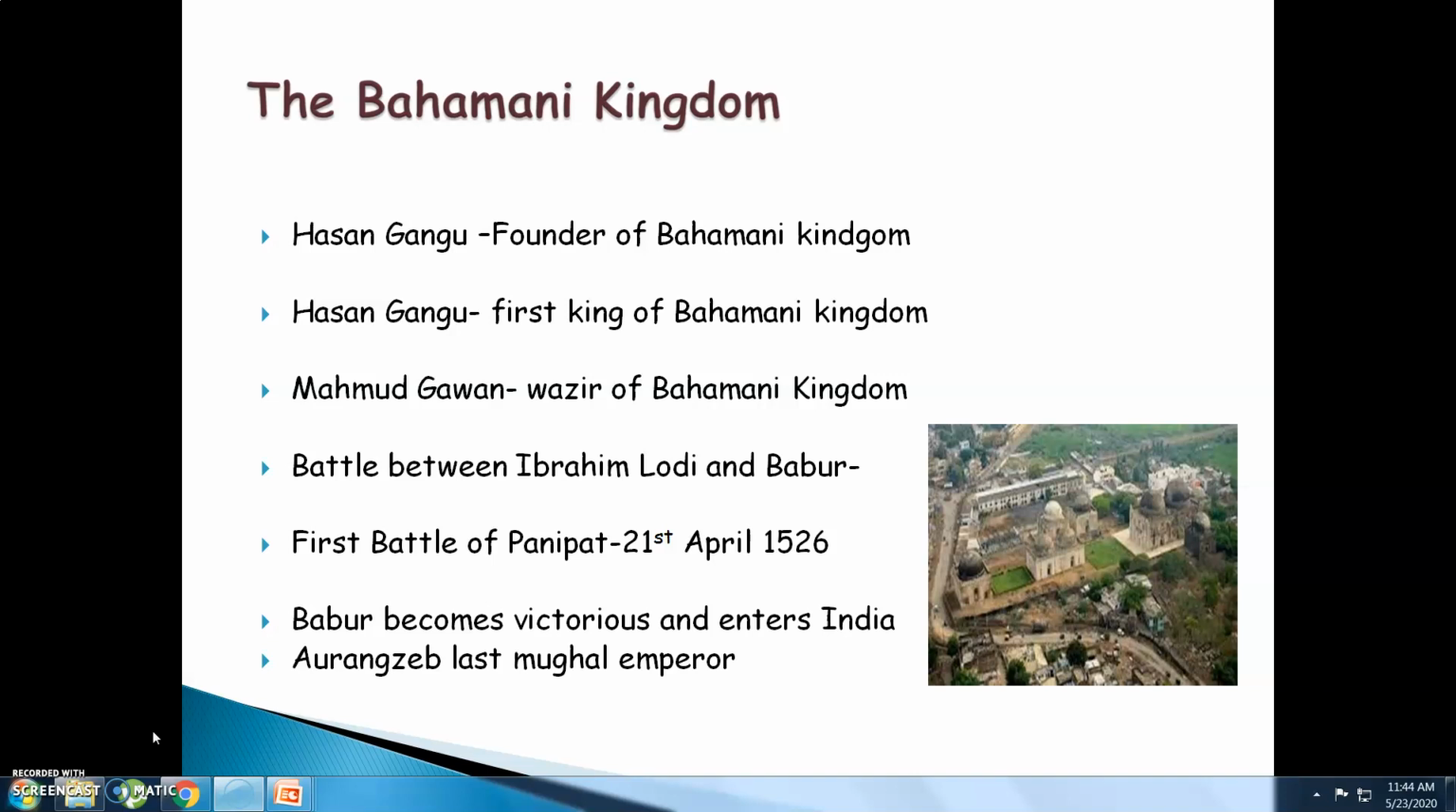Now there was the battle between Ibrahim Lodi and Babur, termed the First Battle of Panipat, which took place on 21st April 1526. Babur became victorious and entered the country of India, and after Babur, various other Mughal emperors ruled India, among them the last one was Aurangzeb.